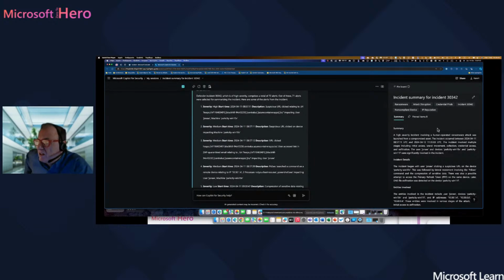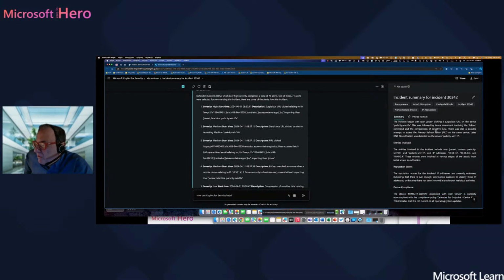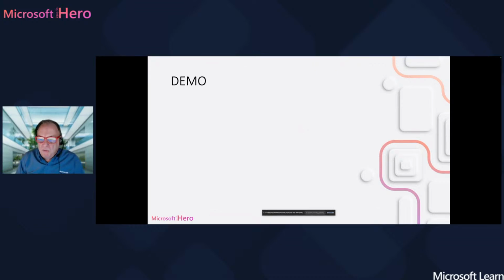Okay, as you can see, incident summary, everything related and all the details of that specific incident that happened. So this is the general idea of Copilot for security.